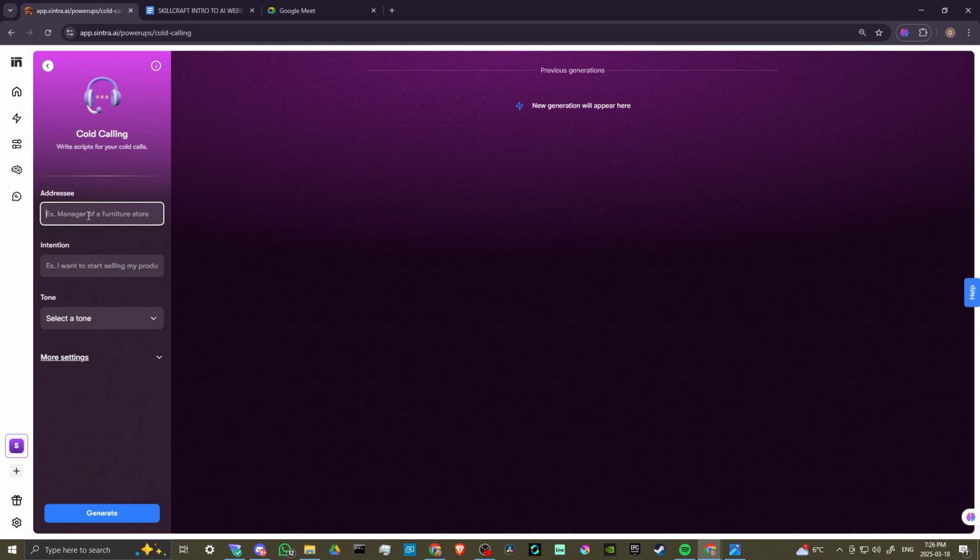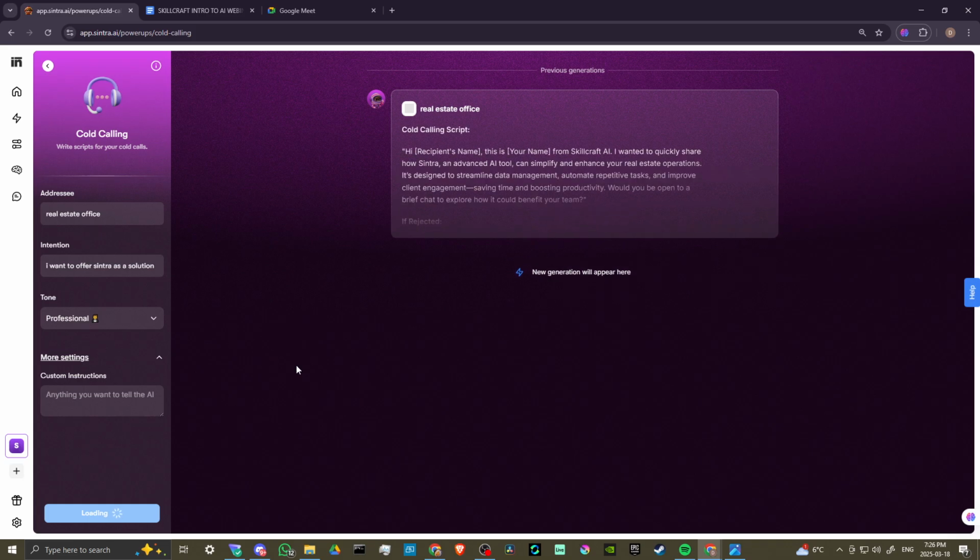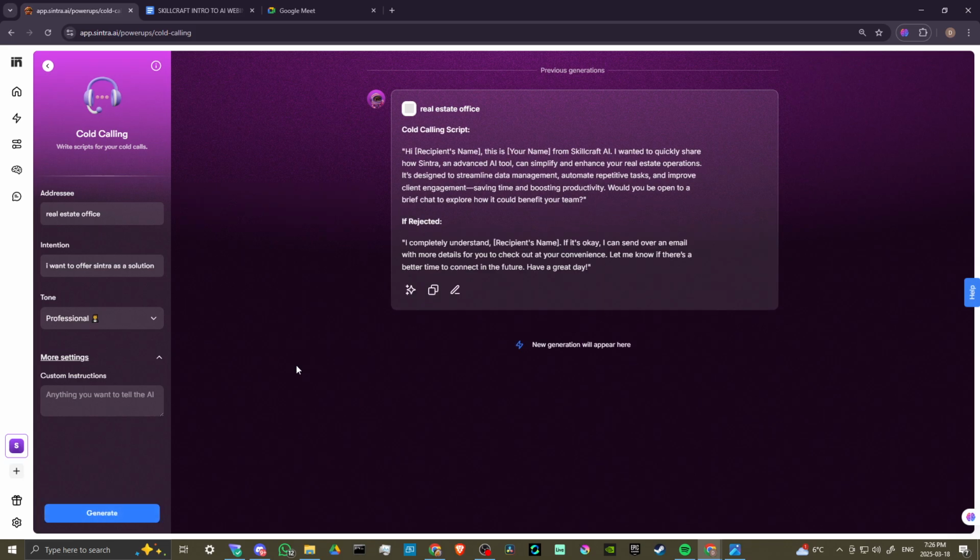So addressee, let's say real estate office. We'll say that. Intention, I want to offer Sintra as a solution. And for the tone, we're going to go with professional. Under more settings, we can add custom instructions, but we're not going to do that. We'll just leave that as is, but you can if you want. And let's go ahead and click on generate. And now Millie is hard at work creating a cold calling script for a real estate office.